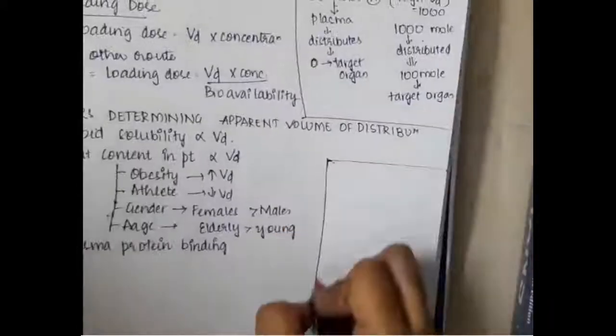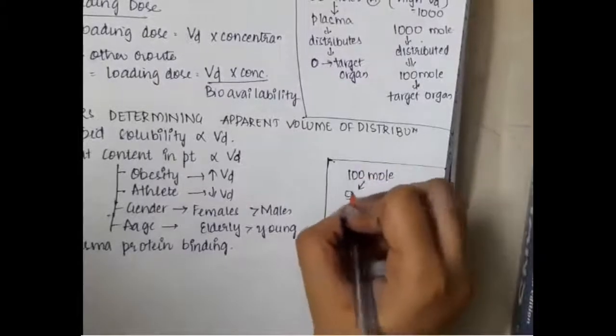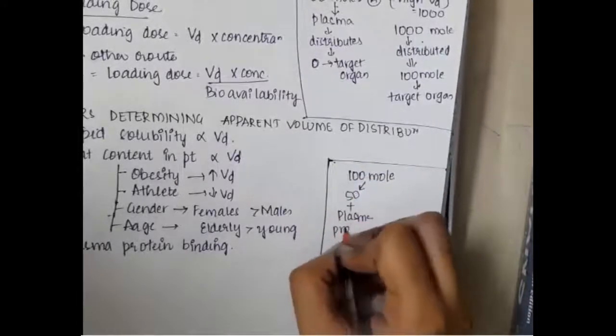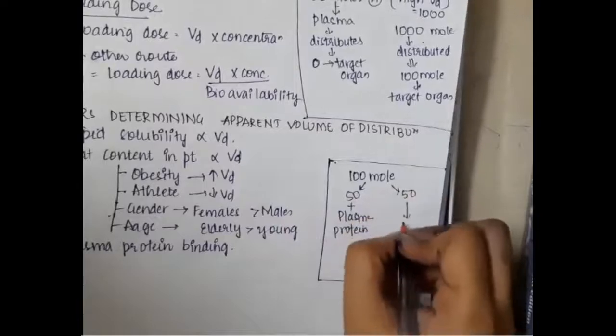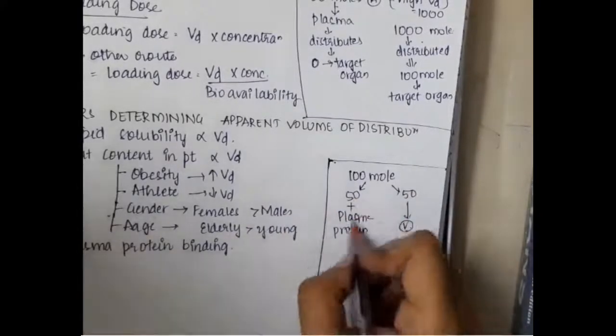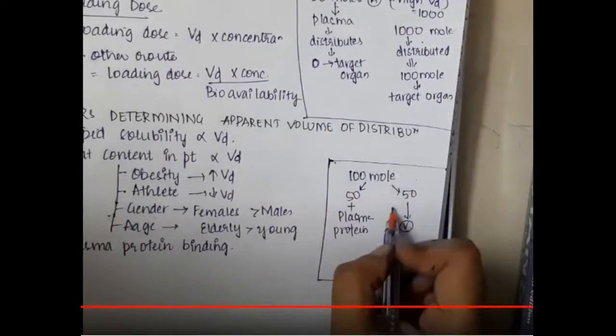Then plasma protein binding. Plasma protein binding is inversely proportional to the volume of distribution. For example, you have 100 moles of a drug. Among this 100 moles, 50 moles is bound to the plasma protein, whereas 50 moles goes to the different parts.